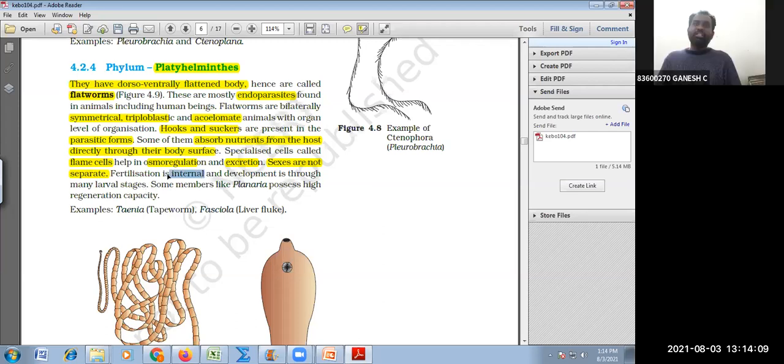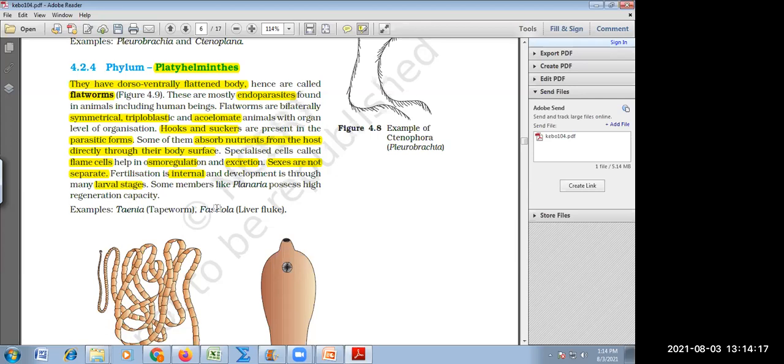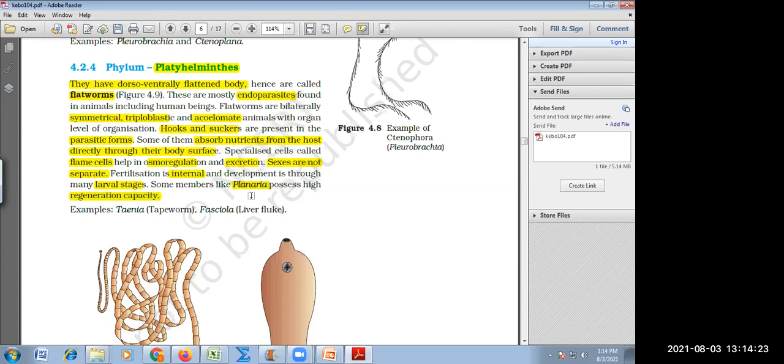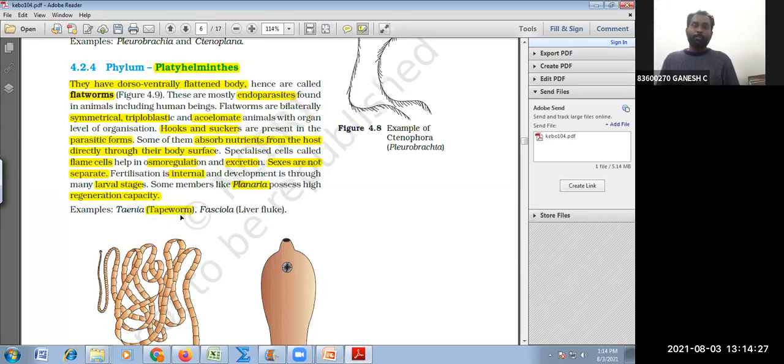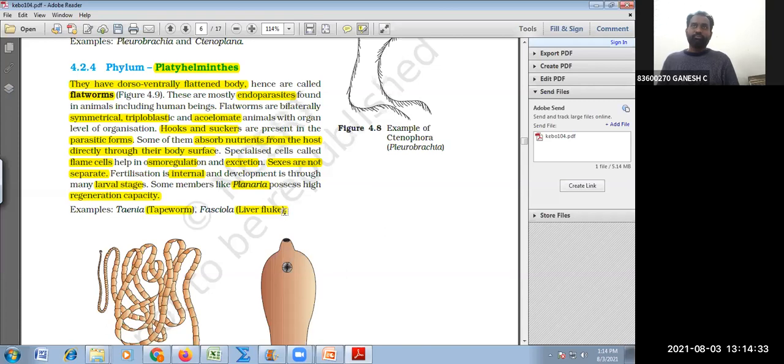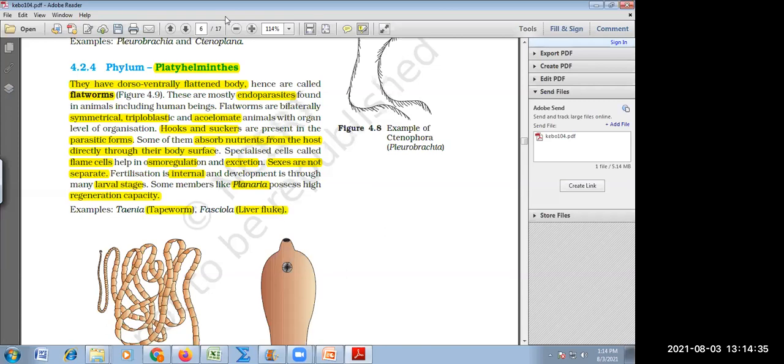Fertilization is internal and development is with larval stages. So is it direct or indirect? Indirect. Which example of a platyhelminth shows high regeneration capacity? Planaria. What is the scientific name of tapeworm? Taenia. What is the scientific name of liver fluke? Fasciola hepatica. Just give me one minute.